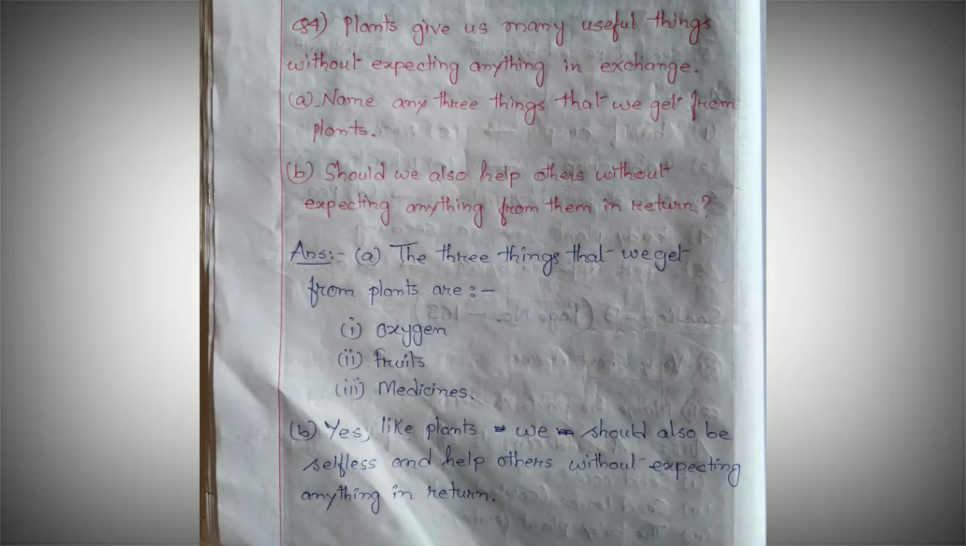Question number 4. Plants give us many useful things without expecting anything in exchange. A, name any 3 things that we get from plants, and B, should we also help others without expecting anything in return? Plants give us so many things and don't expect anything from us in return, so we should also do the same. The answer for A: the 3 things that we get from plants are 1, oxygen, 2, fruits, and 3, medicine. And B, your answer will be yes. Like plants, we should also be selfless and help others without expecting anything in return.